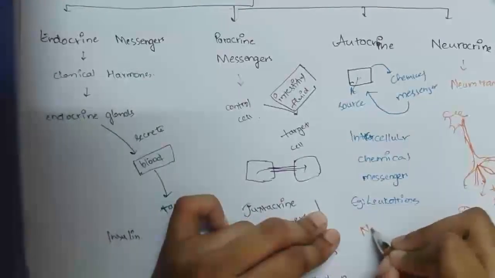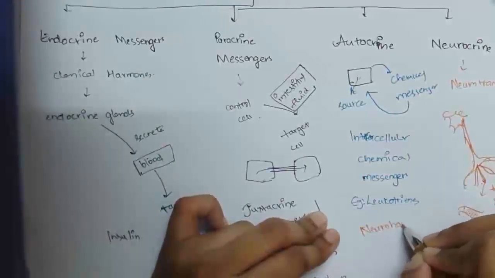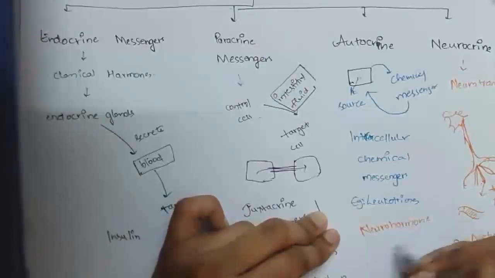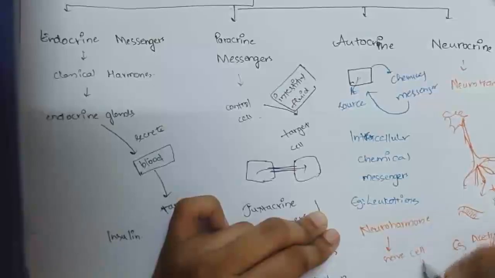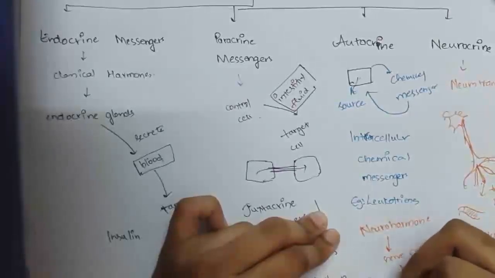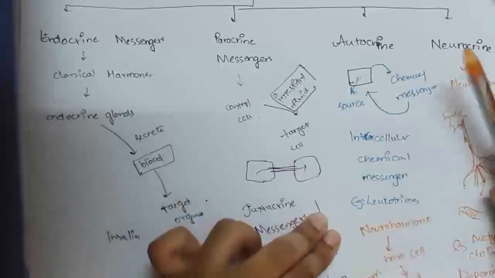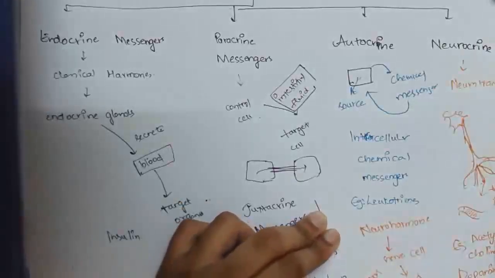So neurohormone is a substance which is secreted by the nerve cell, and from the nerve cell it reaches the blood, and from there it reaches the target organs. The main example is ADH. ADH or oxytocin are the neurohormones which are secreted by the nerve cells, but these reach the blood and then from there they are transported to the target cells.